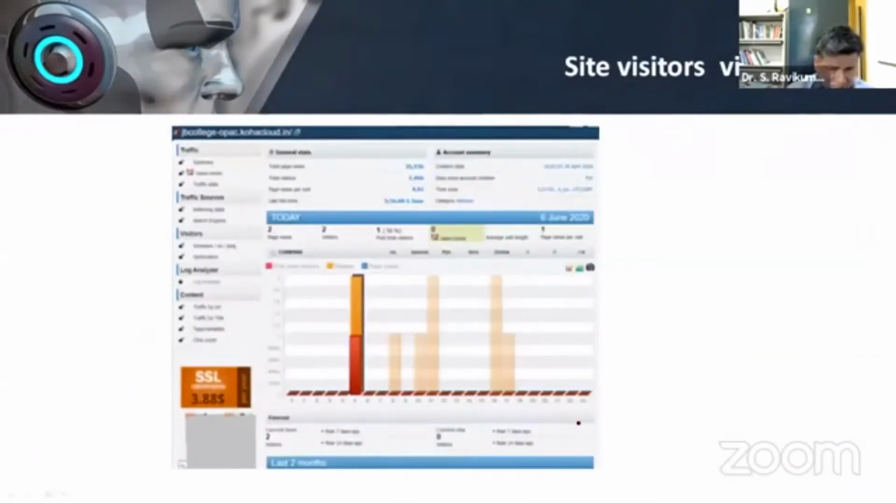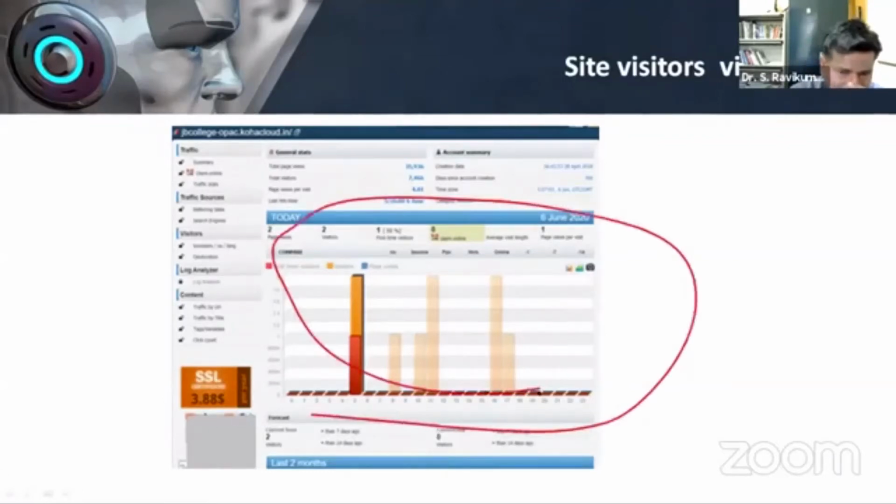When our library goes on the cloud, as I told you in the introduction itself, the madam has introduced that we have added certain new things to Koha. So these are certain new things that we have added. The hit server, so how many people are visiting your system, the statistics can be taken up. Who is visiting at what time. This is not inbuilt with Koha. This we have added to Koha. This is a separate open source software. We have added it to Koha so that we can access it.